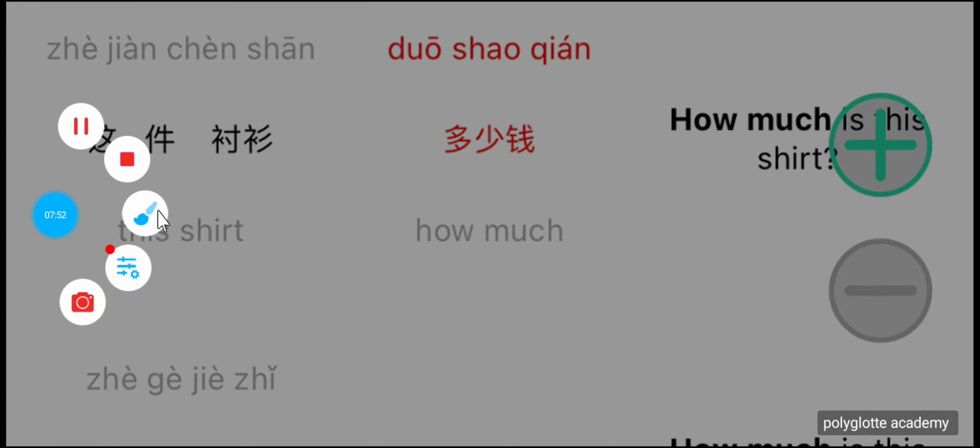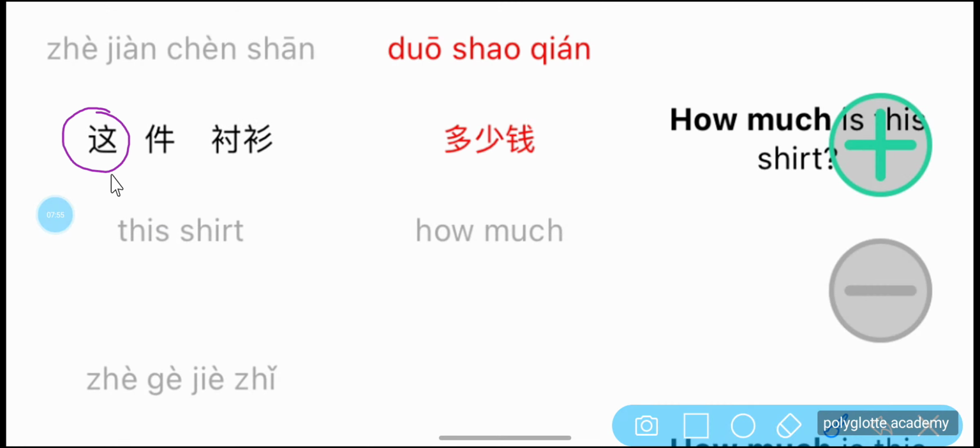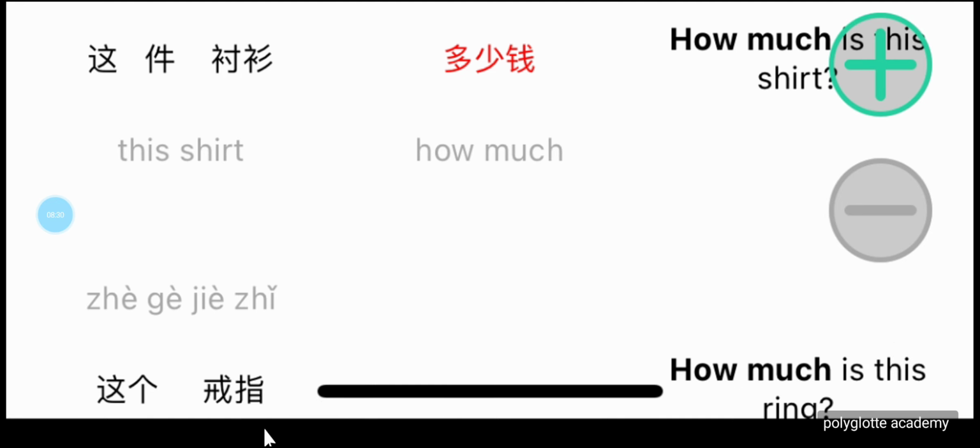Now the next thing, 这件衬衫. So 这件衬衫, 这 is this, and 件衬衫 is the measure word for shirt, for clothing. Measure word for shirt or clothing in general. 这件衬衫多少钱? How much is this shirt? I'll take it gradually. 这件衬衫多少钱? How much is this shirt? 好,继续.